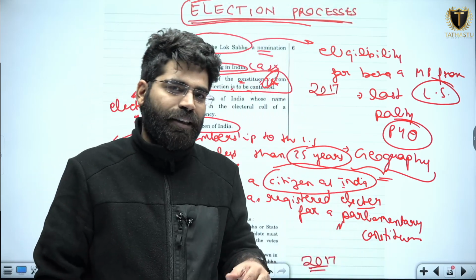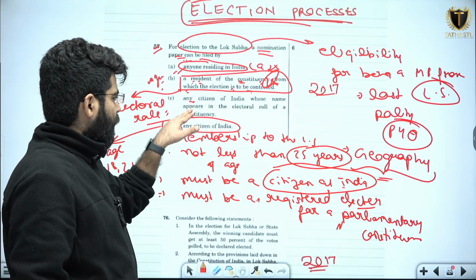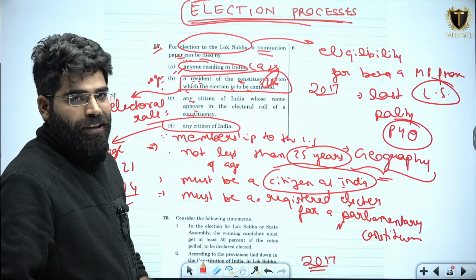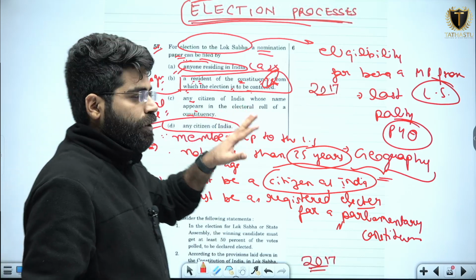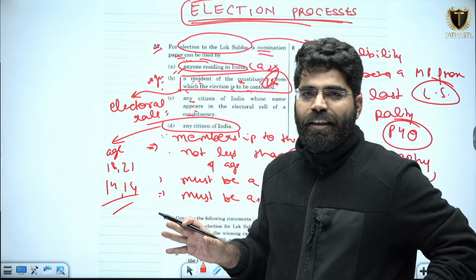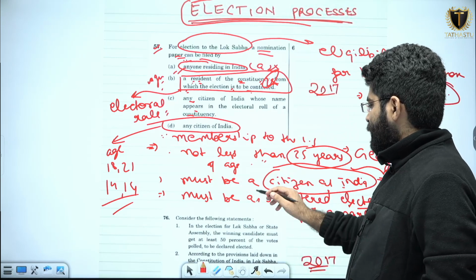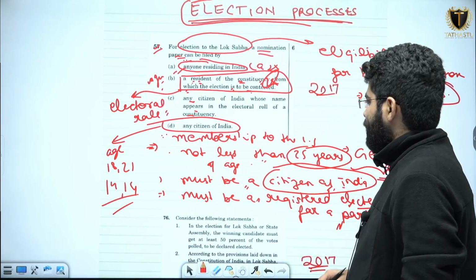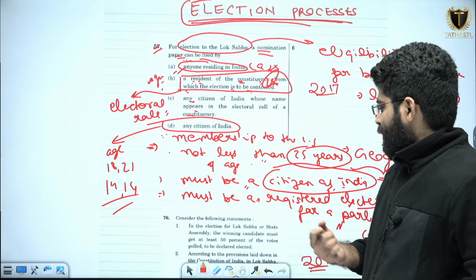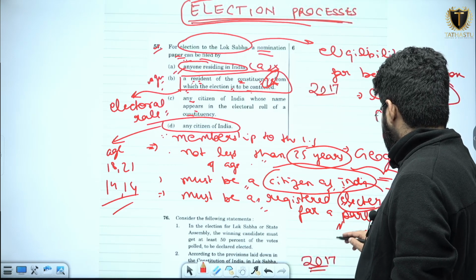Now if I see the third statement, any citizen of India whose name appears in the electoral roll of a constituency. Now see, the name will appear in the electoral roll of a constituency only when he or she fulfills these three criteria: not less than 25 years of age, and must be a citizen of India, because without this it is impossible for the name to appear in the electoral roll. Must be a registered elector for a parliamentary constituency.